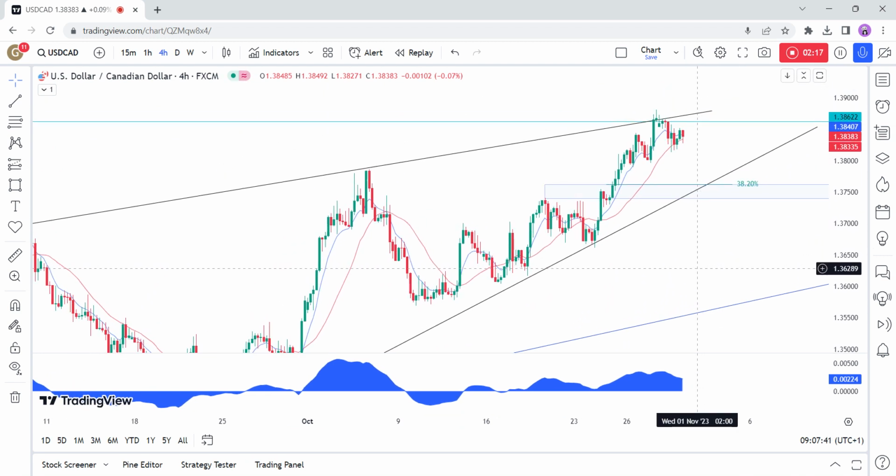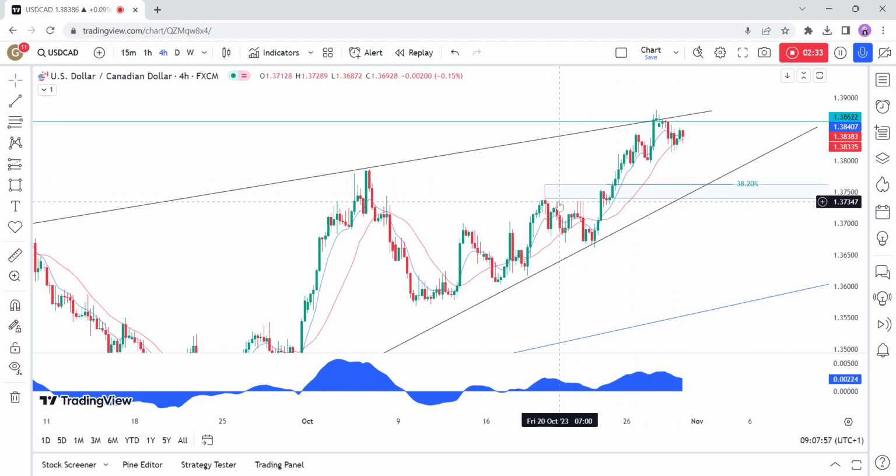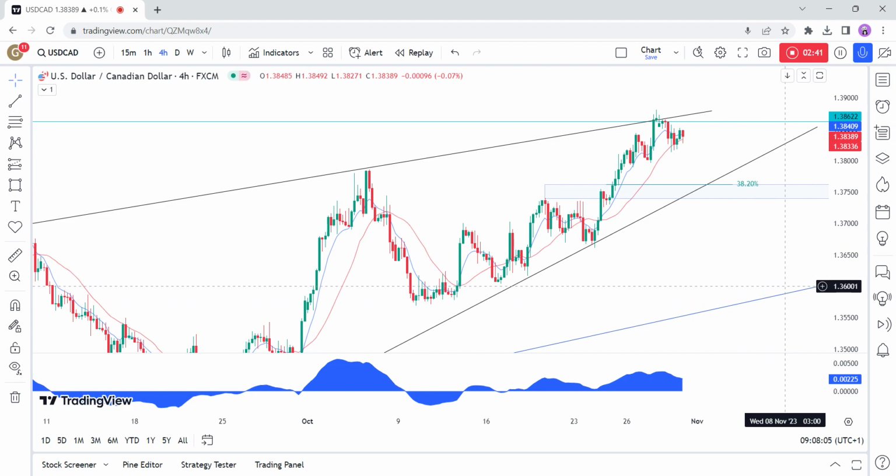On the 4-hour chart, we can see that from a risk management perspective, the buyers would be better off waiting for the price to fall back into the support zone around the 137.50 level, where we can find the confluence of the trend line, the 38.2% Fibonacci retracement level, and the previous swing level. The sellers, on the other hand, will want to see the price breaking lower to increase the bearish bets into the next major trend line around the 136 handle.